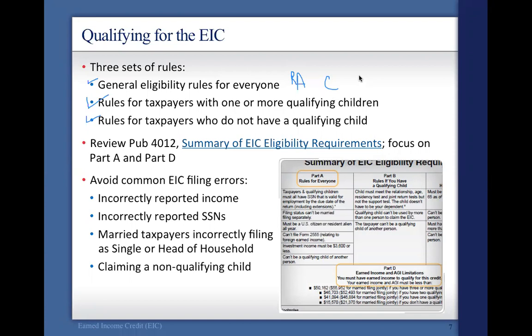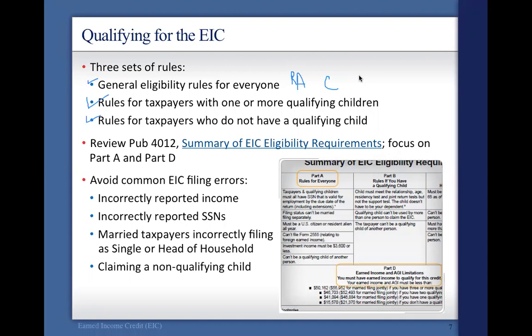Can't file Form 2555 related to foreign income credit. We're just avoiding foreign earned income entirely through the entire semester, since it's not something that we would have covered in simple returns as we would have done in VITA. Next one is investment income must be $3,600 or less. And the last one is you can't be a qualifying child of another.